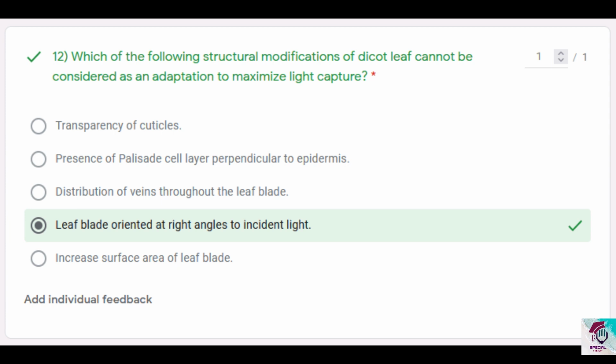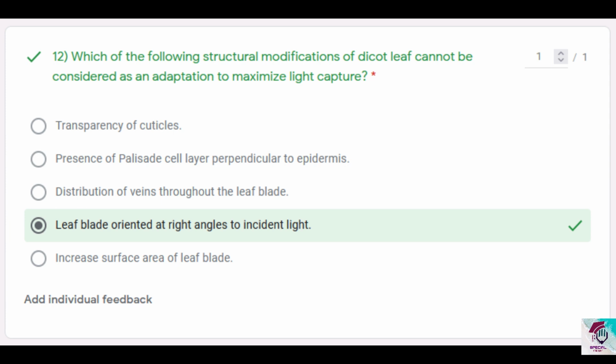That will cause the surface area to decrease, right? So to prevent that from happening, the veins distributed throughout the leaf blade actually provide a sort of mechanical support. So that way it also enables maximum light capture. Most of y'all have selected this as the answer, and I will tell you why it's wrong.